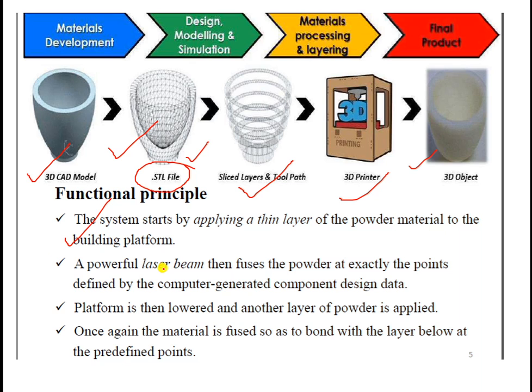A powerful laser beam. Here there are so many methods or ways to get that particular fusion of either powder material, wire material, or other things, so that the powder is fused exactly at the points defined by the computer generated component design data. The platform is then lowered and another layer of powder is applied. So step by step processes are possible as per the requirement of shape, size, and the material dimensions and material type. Once again, the material is fused so as to bond with the layer below at the predefined points.